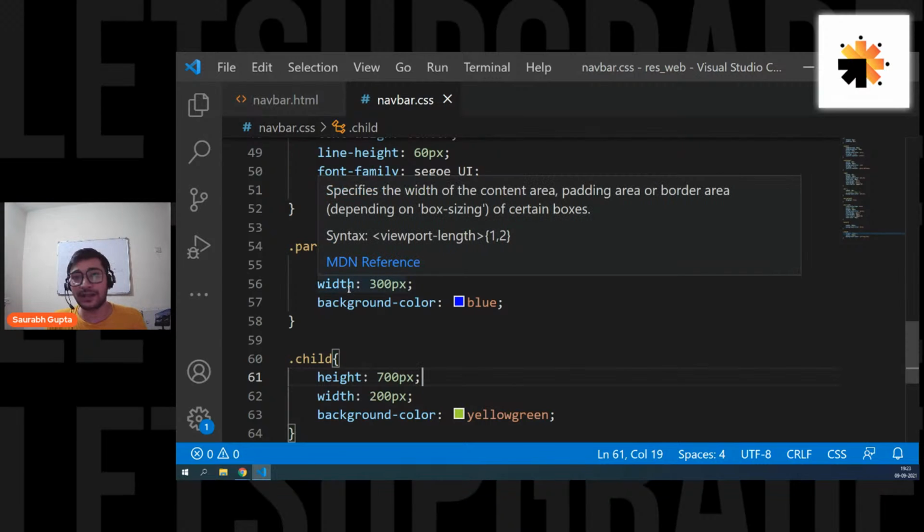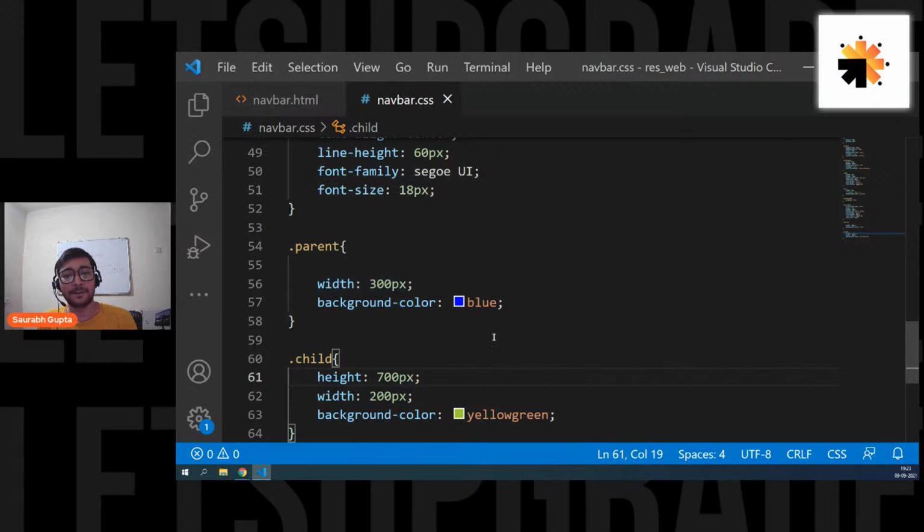Normally we don't want that, because when we make responsive sites, sometimes our child will be adjusted in horizontal manner, sometimes in vertical manner, and I want my parent to adjust accordingly. So I want my parent to depend upon the child in terms of height. In terms of width, our child depends upon the parent. In terms of height, our parent depends upon the child, almost in all the cases.